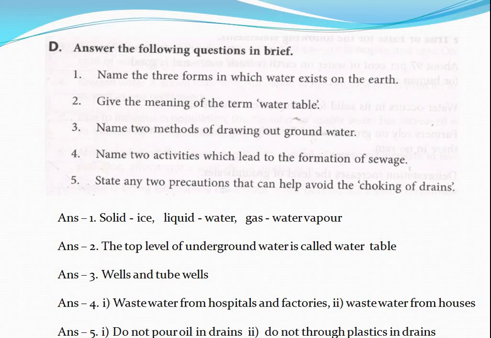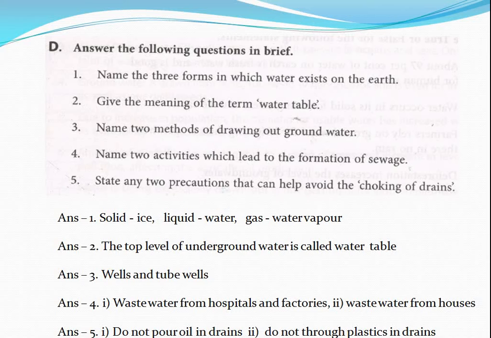Sewage means wastewater. Wastewater or sewage can be formed from factories and hospitals. The wastewater from hospitals and factories can make sewage. Wastewater from houses.